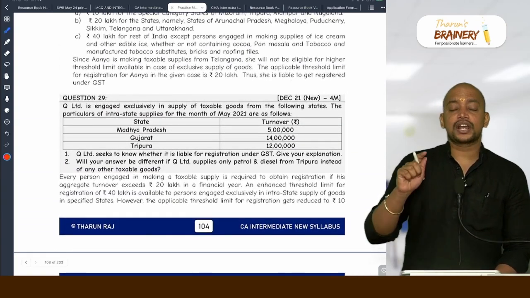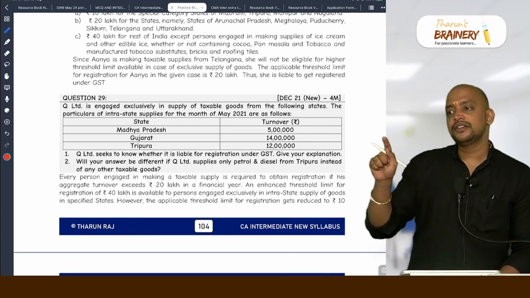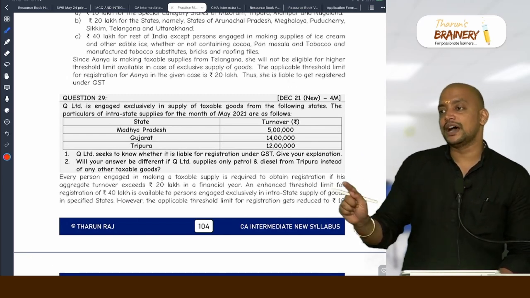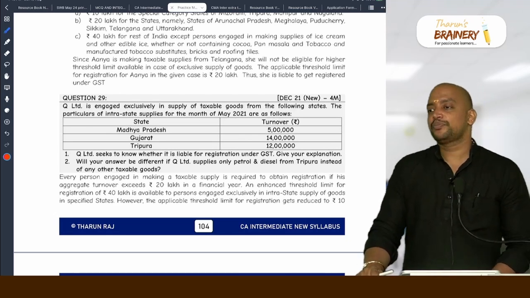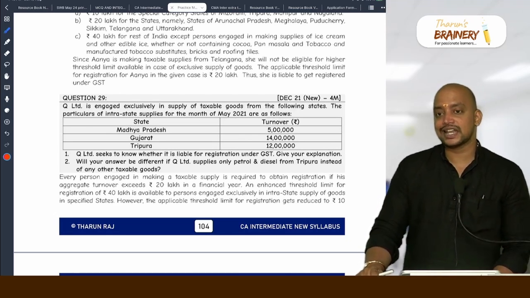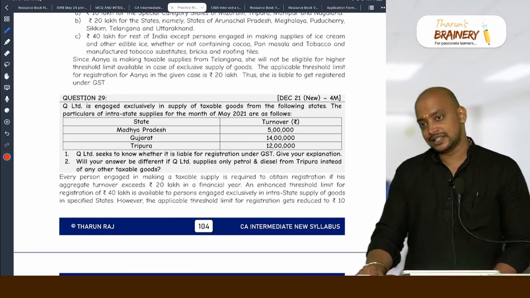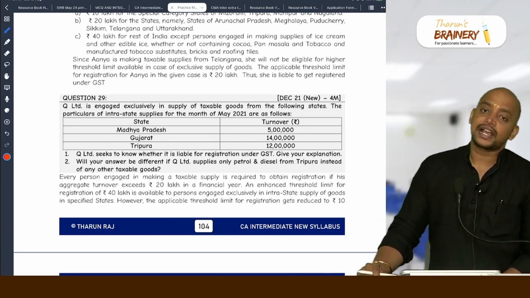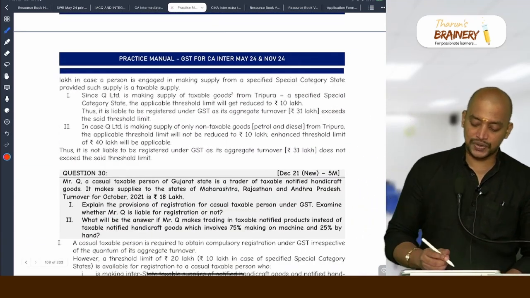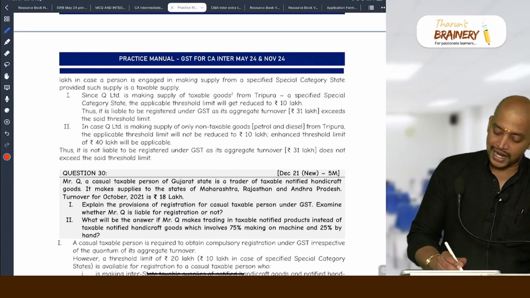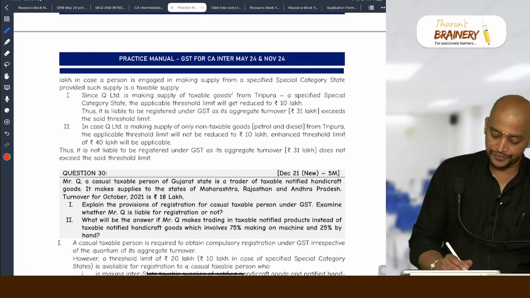So once you are covered under MMTN use stamp, the 40 lakhs limit will not be applicable. But in this question, they missed that point, and in the suggested answer, they gave it as 40 lakhs. And thereafter, a corrigendum has been given stating that it should be taken as 20 lakhs only. So the enhanced limit of 20 lakhs is applicable.